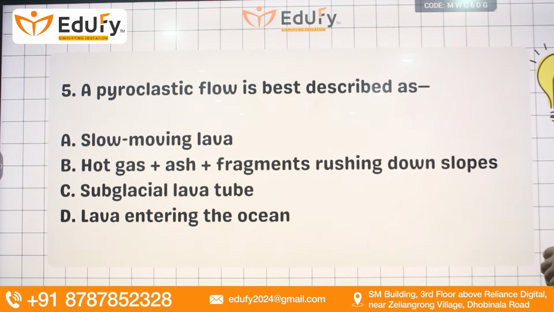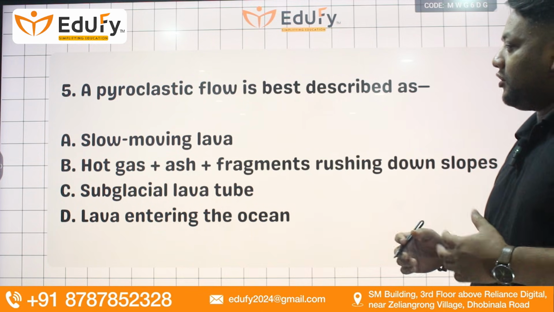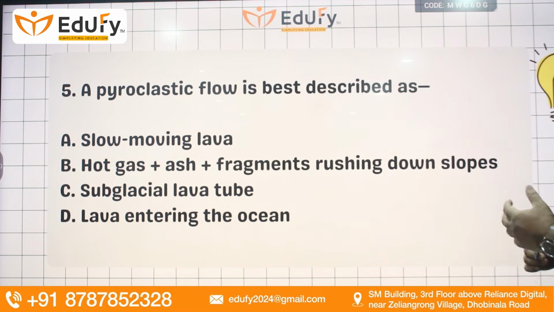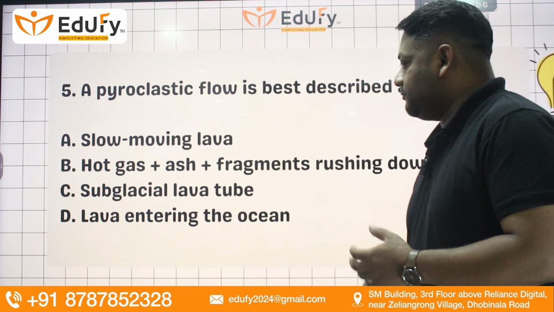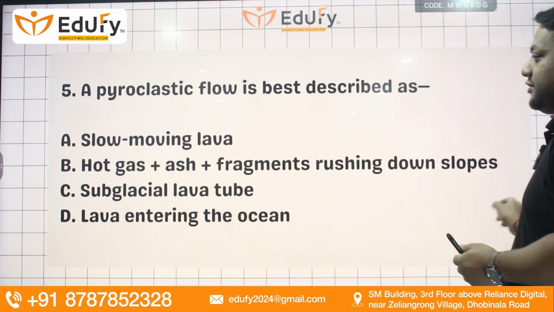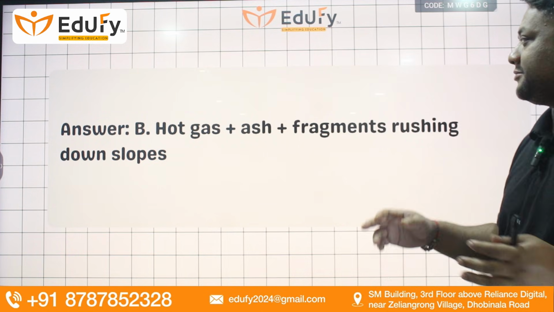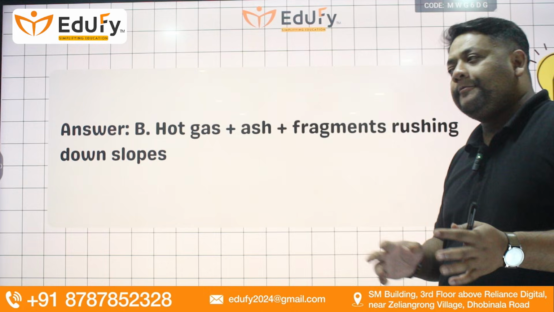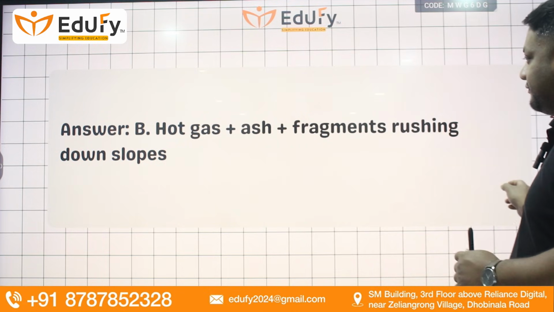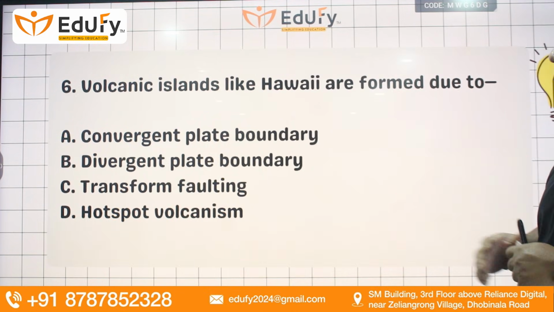Pyroclastic flow is best described as slow moving lava, hot gas plus ash plus fragments rushing down slopes, a subaerial lava tube, or lava entering the ocean. So the right answer is B. Hot gas, ash and fragments rushing down slopes. The material generally flows down under the influence of gravity, plus a lot of hot gases.